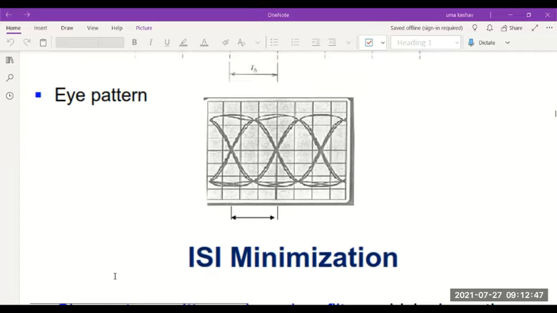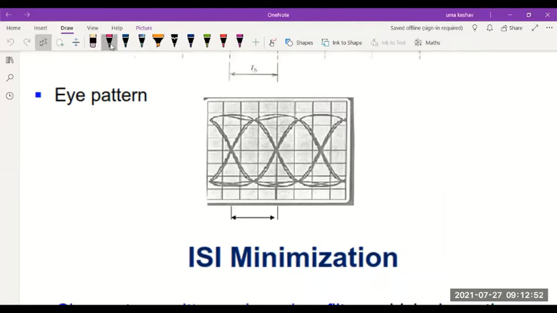As you can see here, this shape, as you can make out in the center, either here or here, exactly resembles that of a human eye, with this looking like the pupil and all that. Because of that, this pattern is also called an eye pattern or eye diagram. Then we measure many important parameters in this eye pattern or eye diagram.